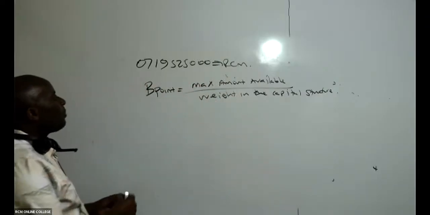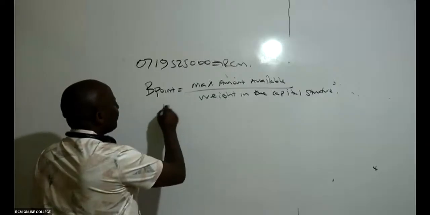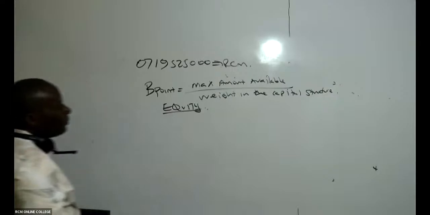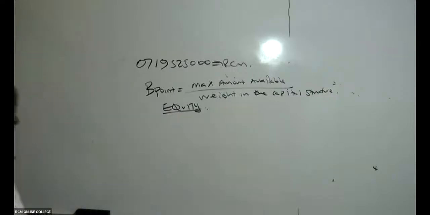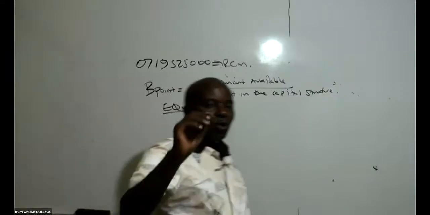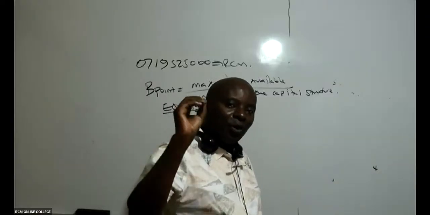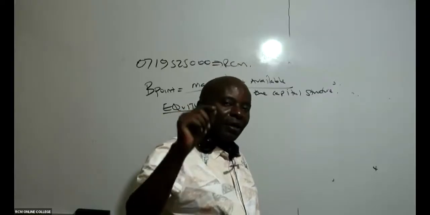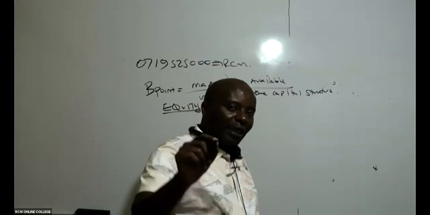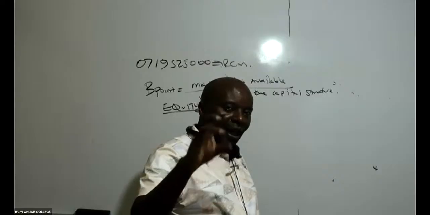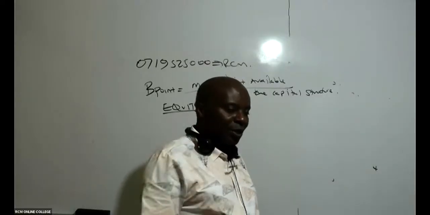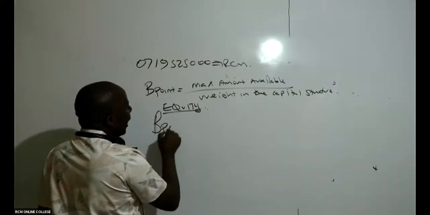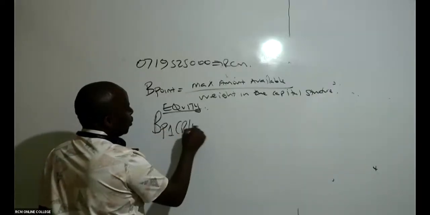And we shall get the breakpoint for equity, and for debt. So remember, for equity, you've got two things: you have retained earnings and you have ordinary shares. So for equity, you must give us a breakpoint for retained earnings first, since it is cheaper, and then a breakpoint for the ordinary shares. So come here and give me BP1, retained earnings.